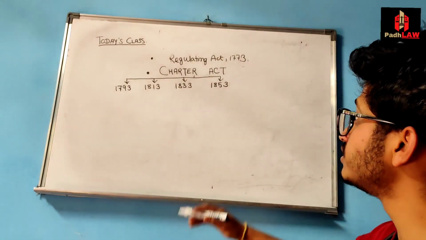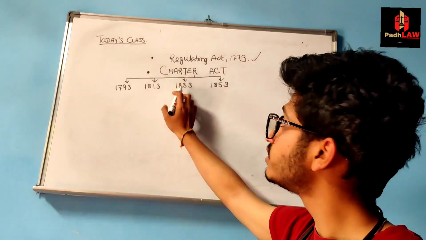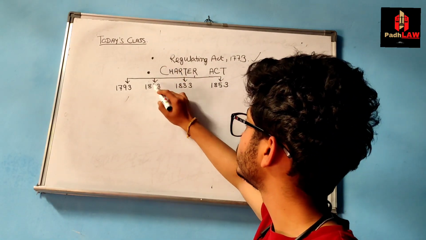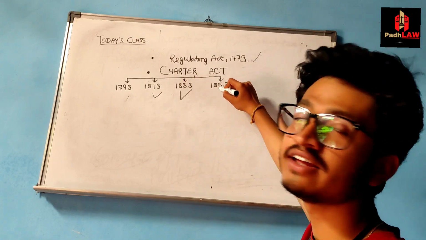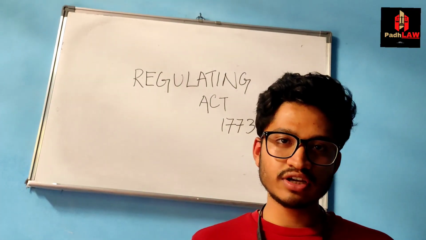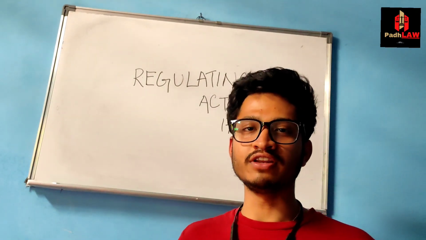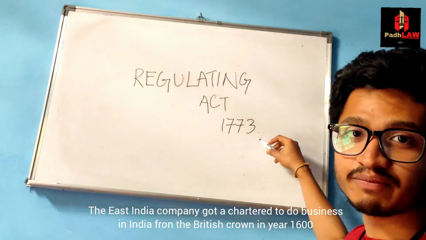Today's class, we will study the Regulating Act of 1773, the Charter Act of 1793, the Charter Act of 1813, 1833, and at the last, 1853. Guys, so let's study today the constitutional development of India. So it began with the Regulating Act of 1773.